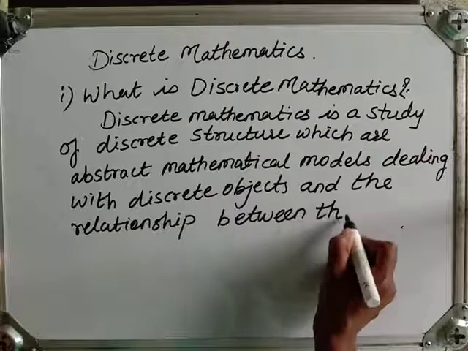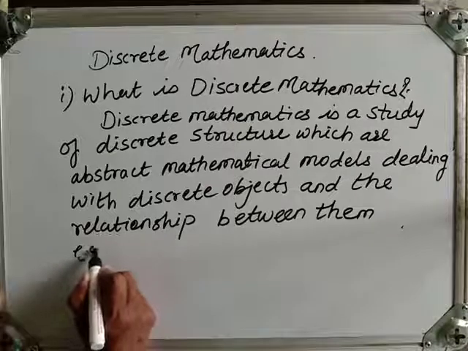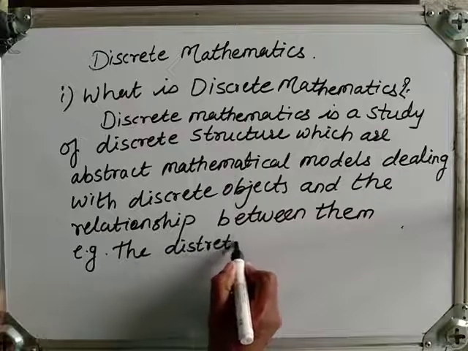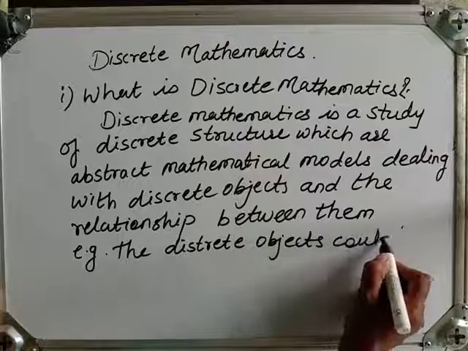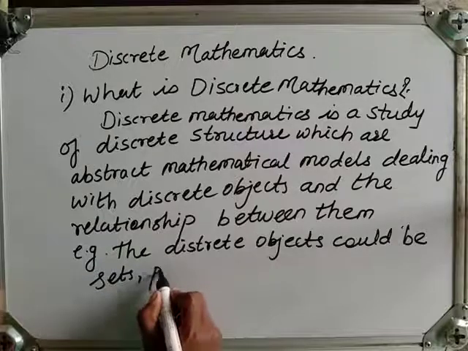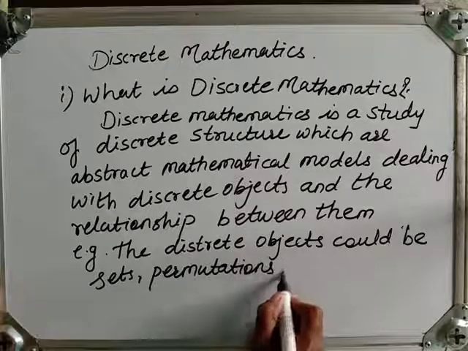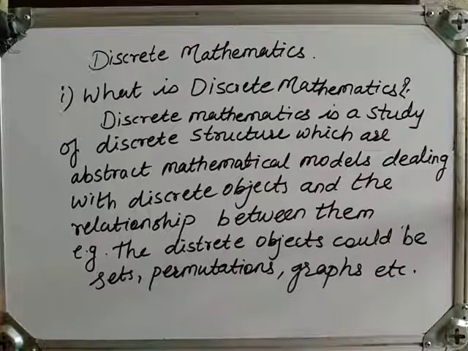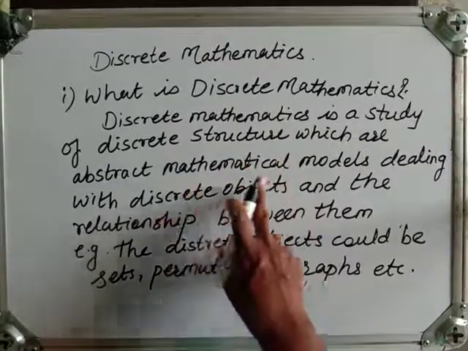Now which type of discrete structures are there? For example, the discrete objects or the models could be sets, permutations, graphs, etc. So here we have to study about discrete structures, which are abstract mathematical models.